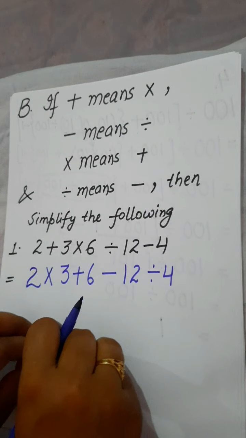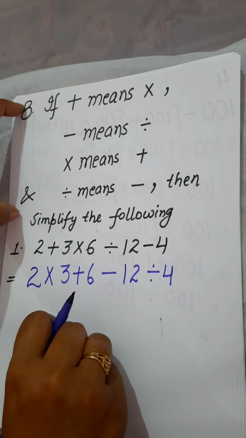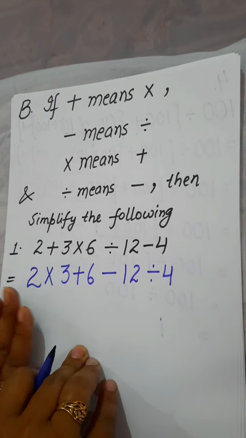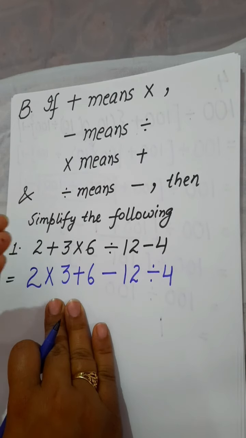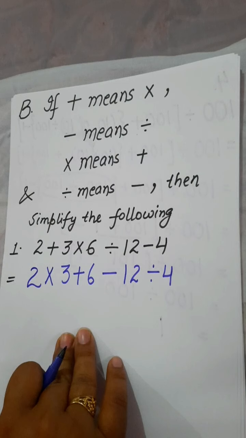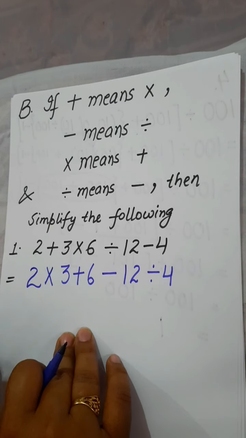So as the question is given to you, as in this question we have such kind of instruction, then we will solve according to the questions. But after writing multiply instead of plus, plus instead of multiplication, and so on, we will solve according to the rule of BODMAS only.